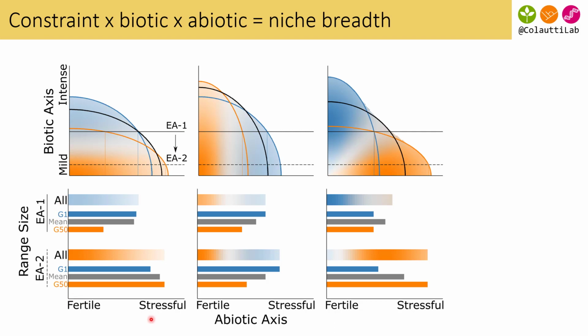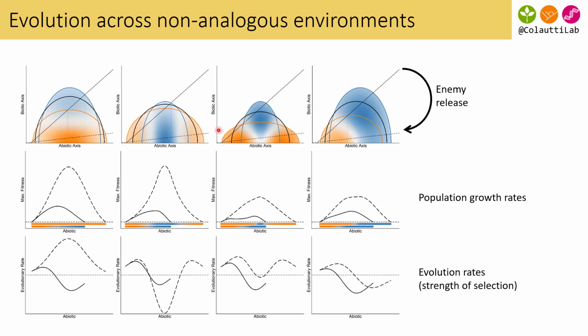And then this panel is showing niche size for the different genotypes. As we reduce the number of enemies, there's an overall increase in the niche along the abiotic axis, but we get different predictions for which genotypes are responsible for that shift. And it completely comes down to the structure of the trade-offs within and between these 2 different axes. Here we're looking at 4 different columns representing 4 different trade-off structures.